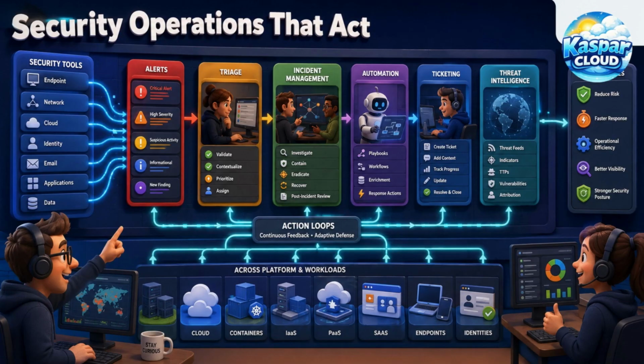Security operations should be connected to the landing zone design. It is not enough to enable security tools. Teams must know how alerts are triaged, who responds to incidents, how evidence is collected, and how actions are escalated. A landing zone should support security monitoring across platform and application resources. It should also support integration with incident management, ticketing, automation, and threat intelligence processes. Microsoft Sentinel and Defender for Cloud can provide strong capabilities, but the operating model determines whether alerts become meaningful action. Security must be both technical and organizational.